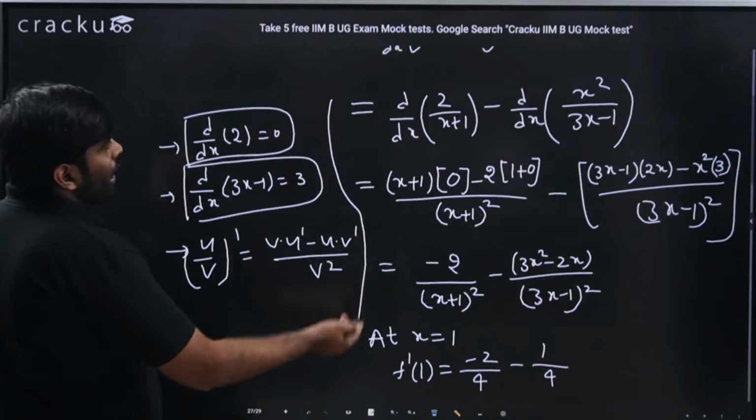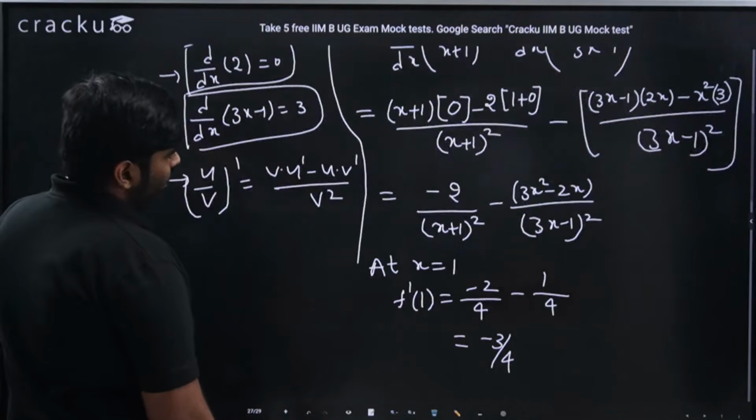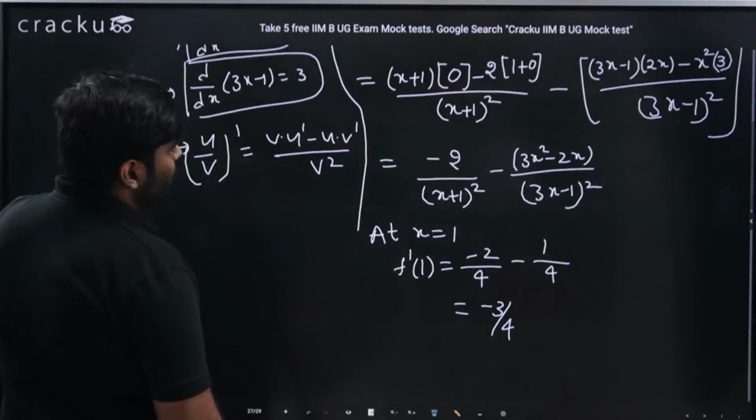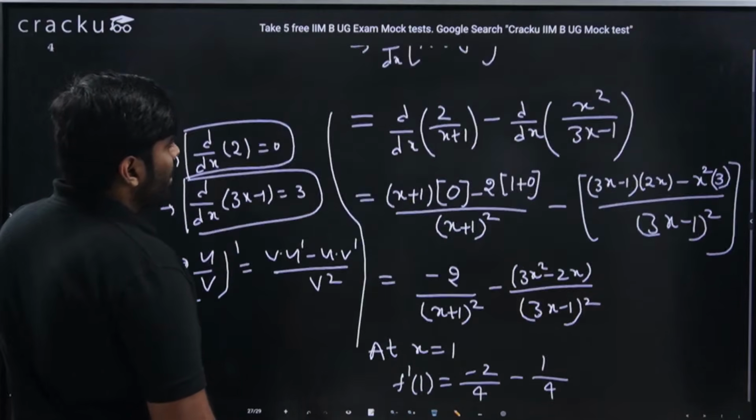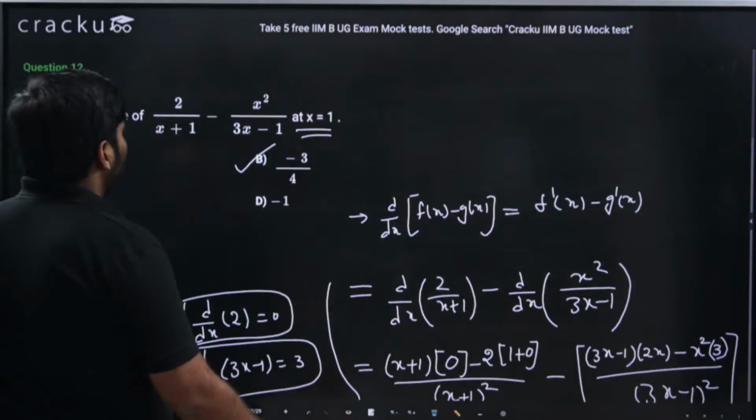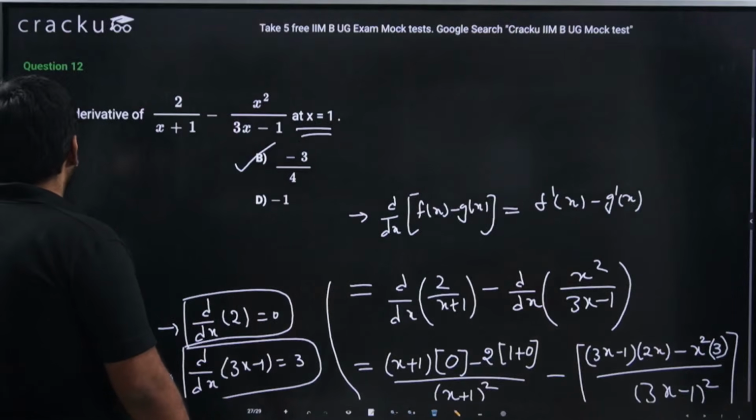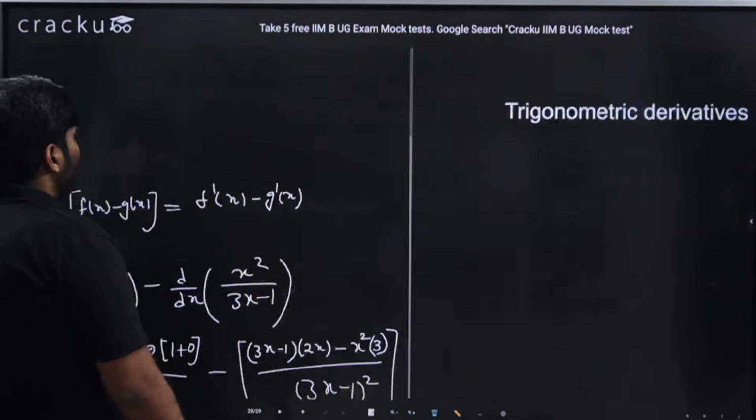This would be the accurate solution for the given question. That is minus 2 by 4 minus 1 by 4, which is minus 3 by 4, applying u by v separately for each particular term. Let us move forward.